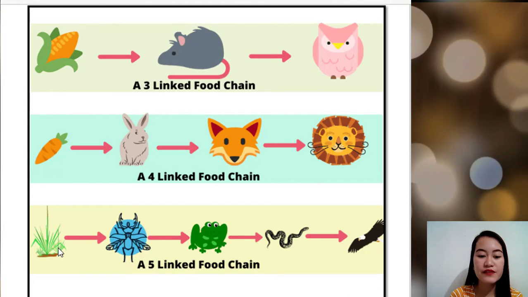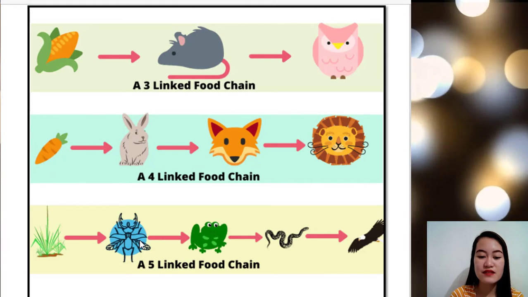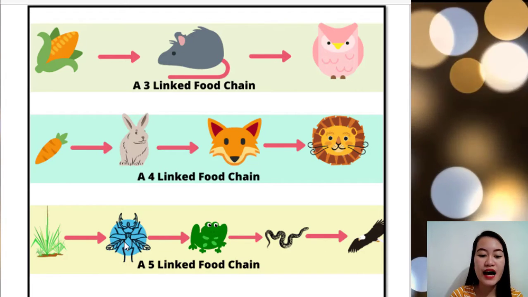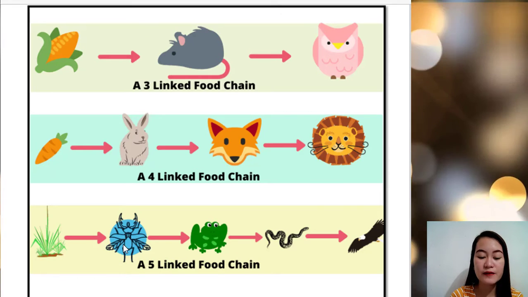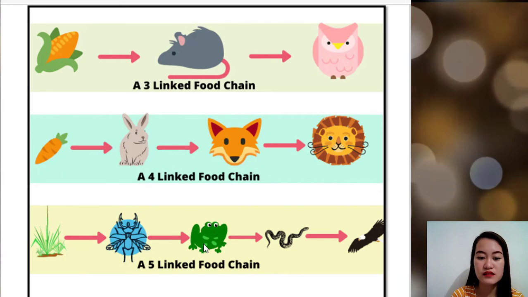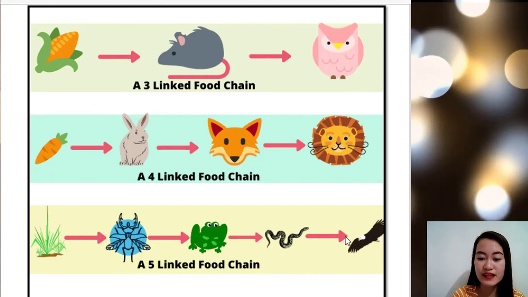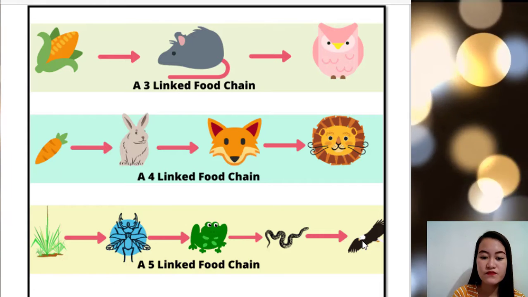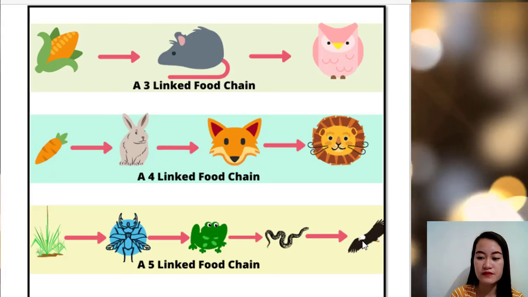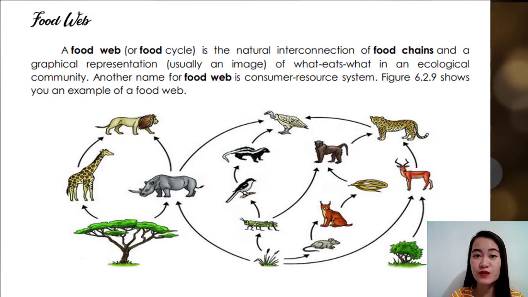We have here the producer, which is the grass. And next we have the secondary, third, fourth and fifth consumer. So the grass is eaten by the grasshopper, and the grasshopper is eaten by the frog. And this frog is eaten by the snake, and this snake is eaten by the eagle. So that is our example of the food chain. Did you understand, class?